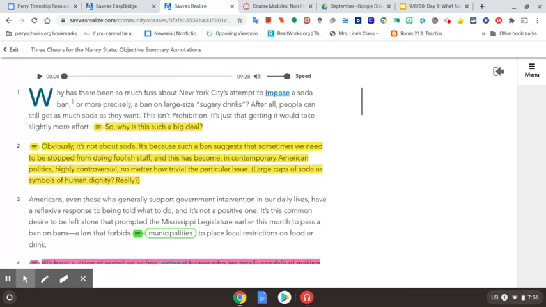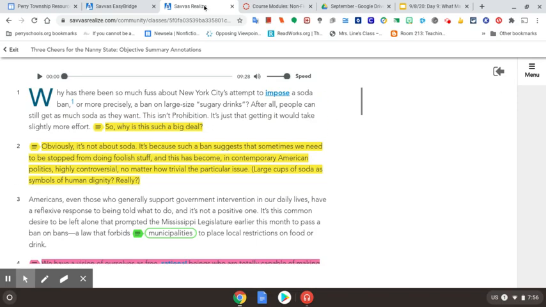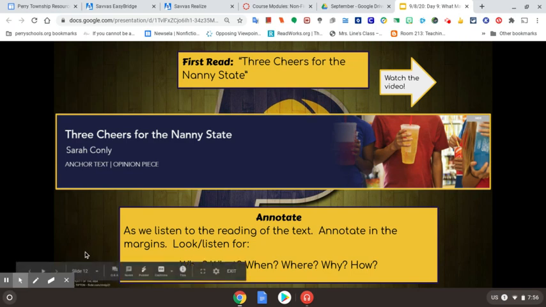I'm not going to do the whole thing for you because, again, that's the skill that we're working on as well as doing our objective summary. Okay, so you're going to go in, you're going to complete those annotations. All right. And then when you're done, you're going to move on to our next assignment. All right. So this is where you are. You're going to listen, you read, and when you're done, you're going to go to the next assignment.